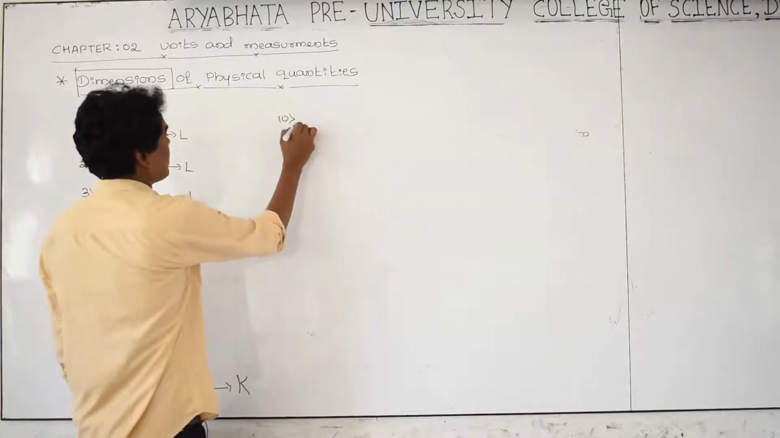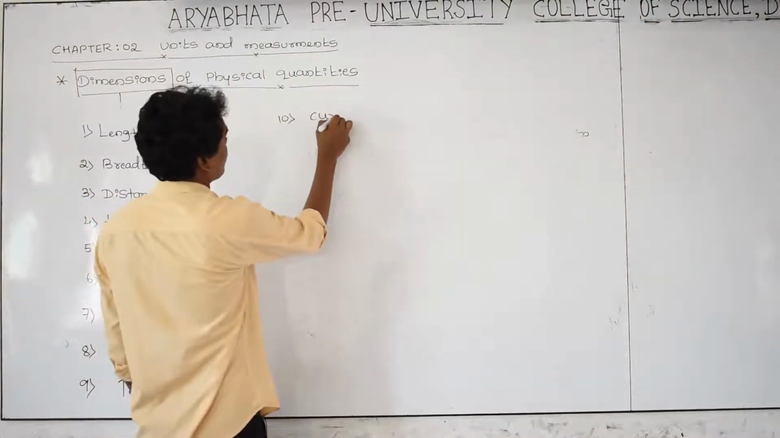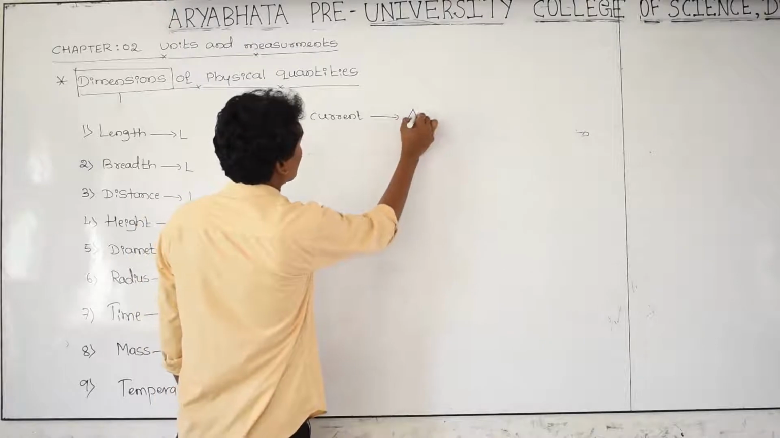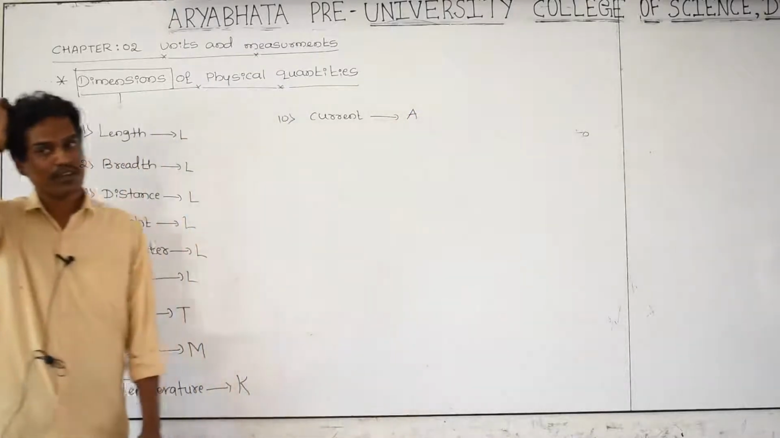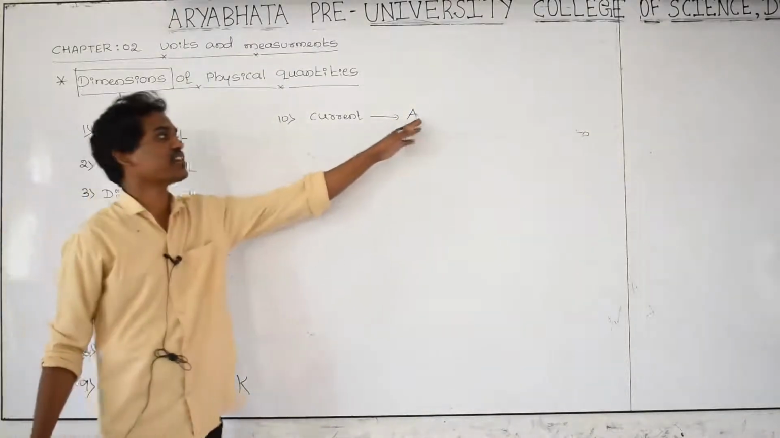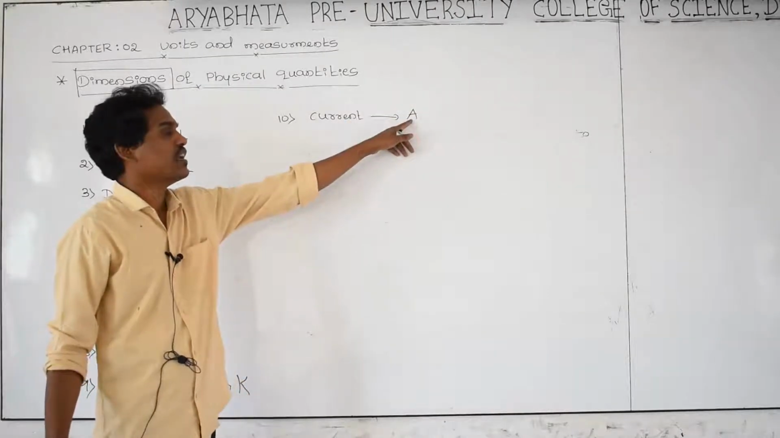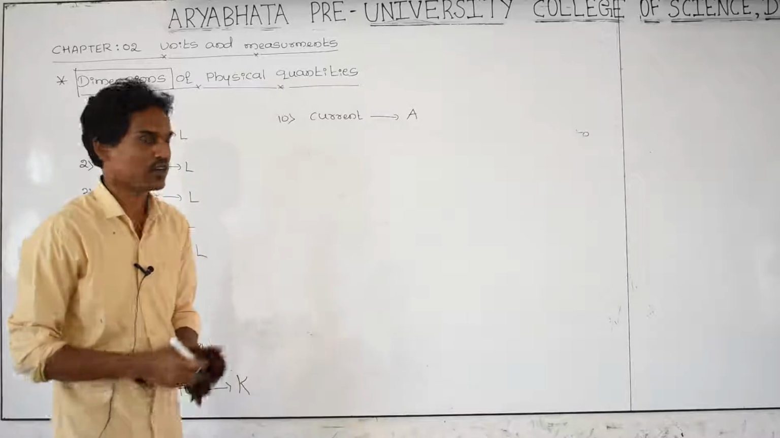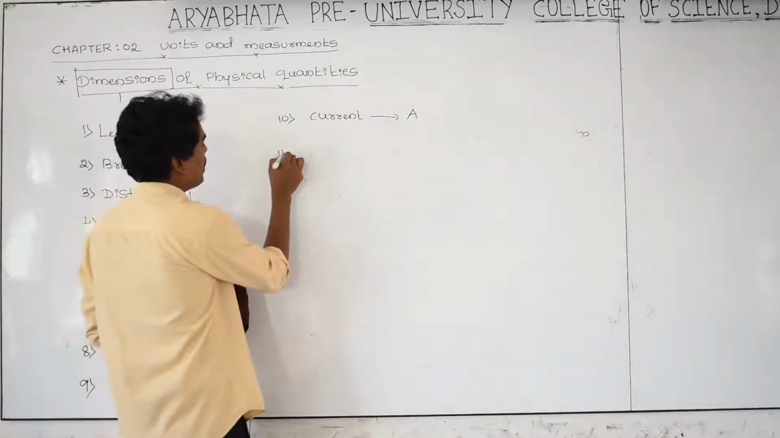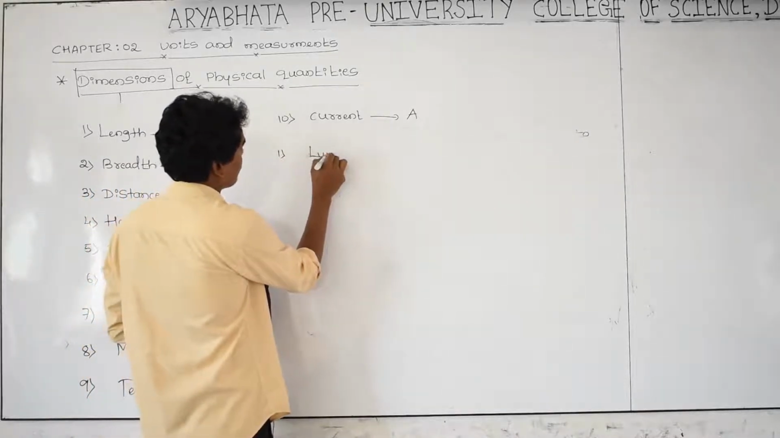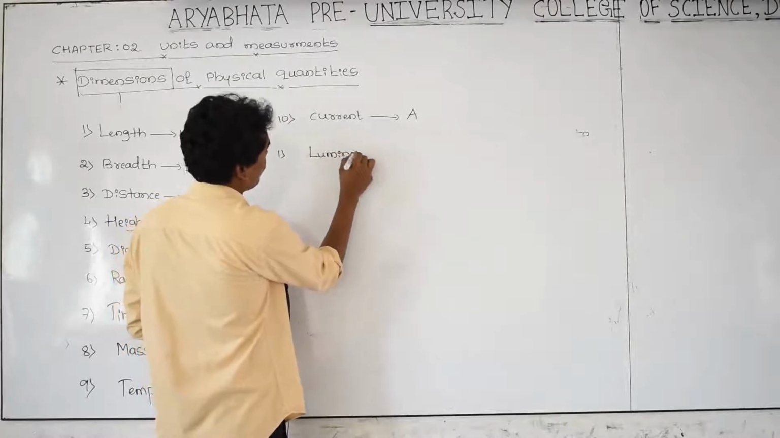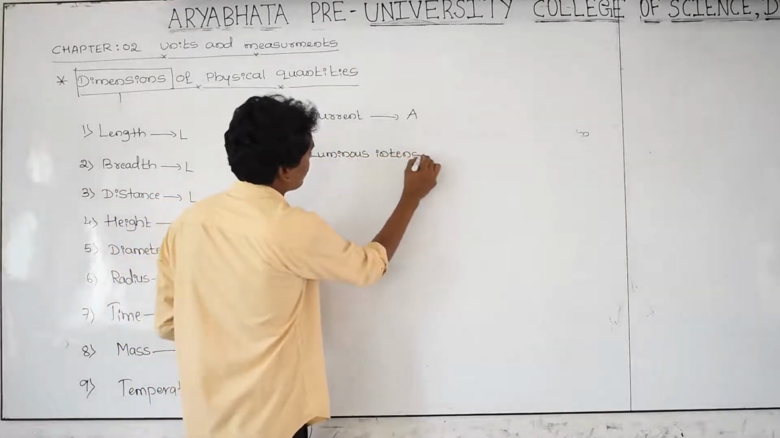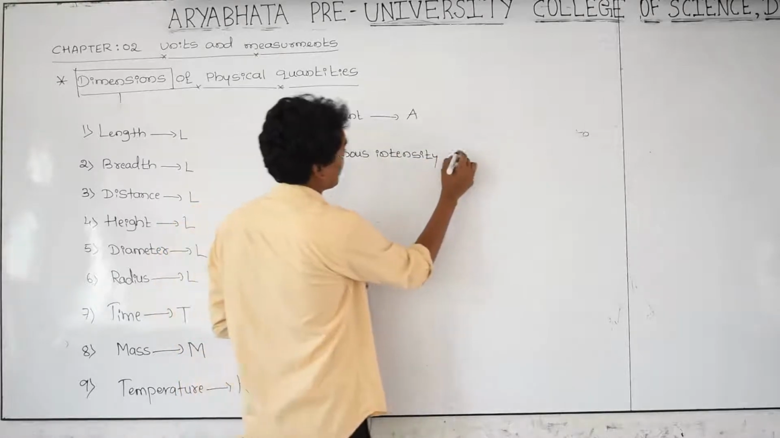And next I can take current. For electric current, what is the dimension? You can take it as capital I or capital A. A is nothing but ampere, the SI unit named after the scientist. A is the dimension of current, or you can take it as capital I. That is also possible. And 11, that is luminous intensity. What is the SI unit of luminous intensity? That is candela, that is cd.